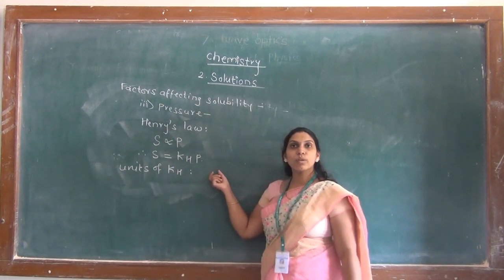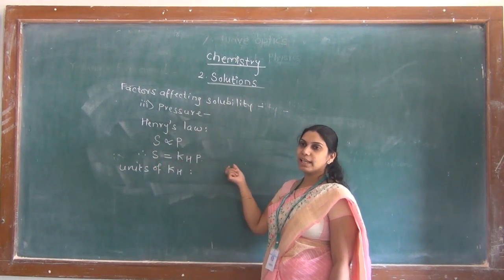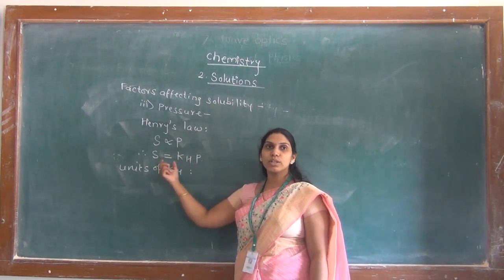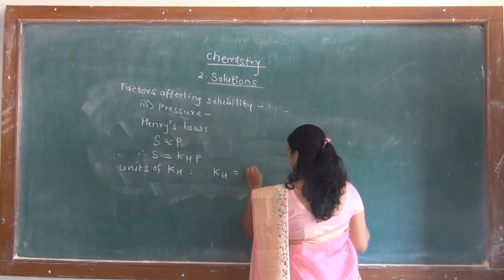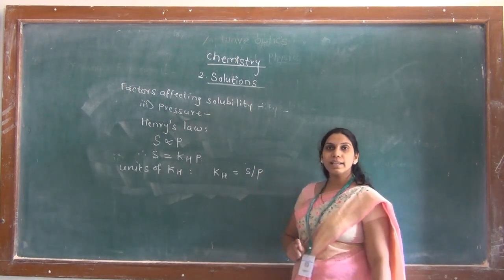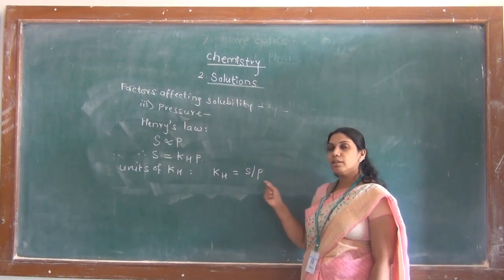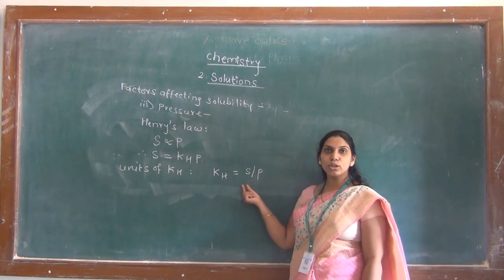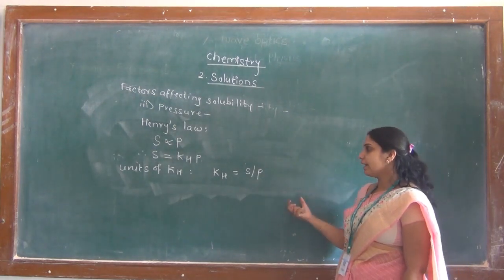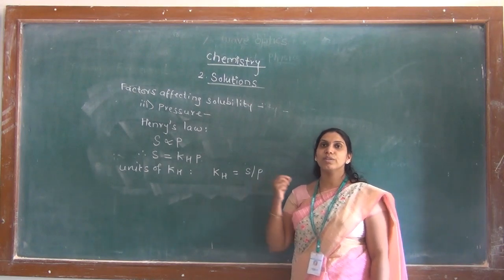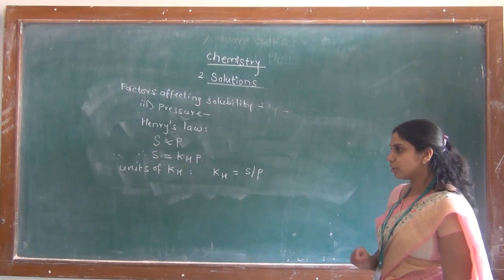What is the mathematical equation for Henry's law? Yes, S is equal to KHP. If we rearrange the equation for KH, what we get is KH is equal to S upon P, S divided by P. What is S? S is the solubility of gas. What is P? P is the pressure of gas, and hence the units of KH will be equal to units of solubility divided by units of pressure.